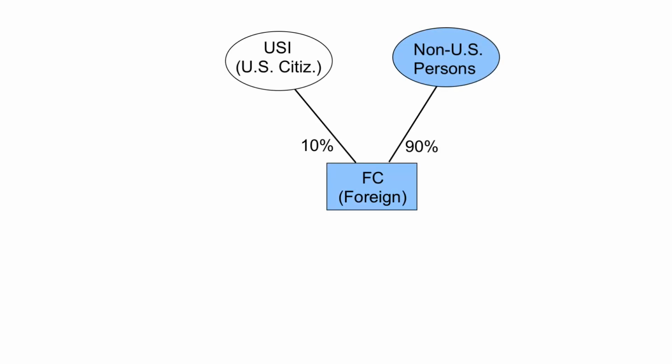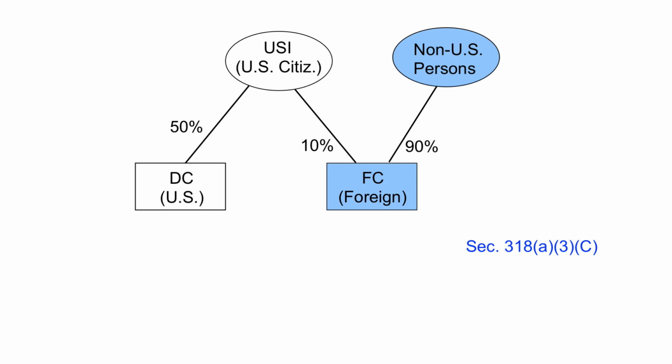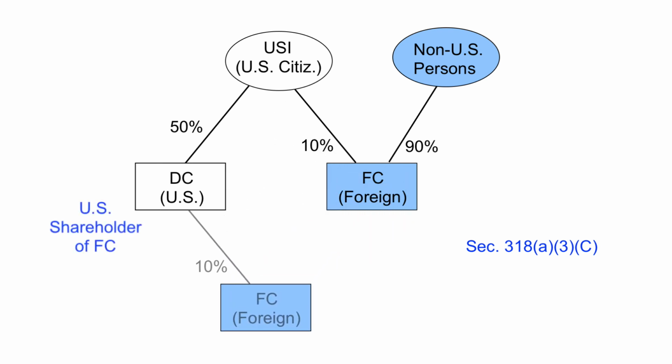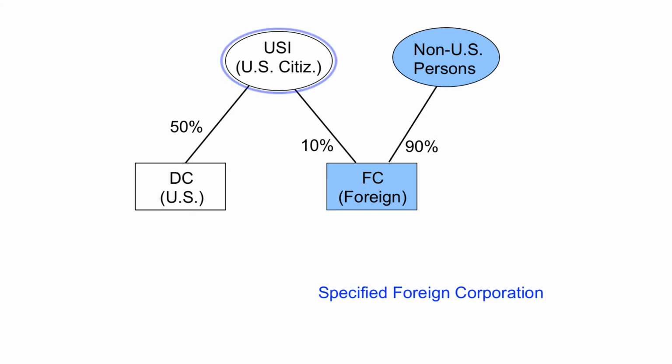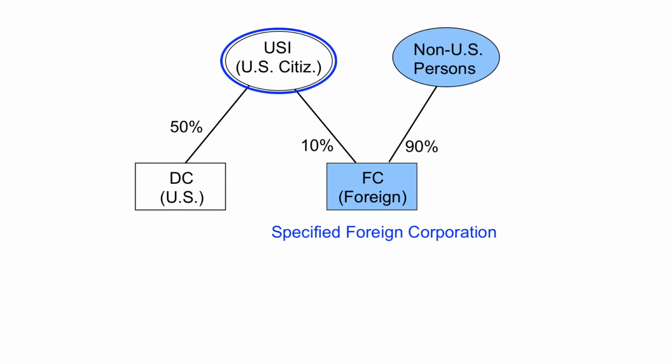Let's look at a similar but less complicated structure. USI owns 10% of FC, and the remaining 90% of FC is owned by unrelated parties. USI also owns 50% of DC, a domestic C corporation. Under Section 318(a)(3)(C), DC is treated as owning the stock owned by USI. This makes DC a U.S. shareholder of FC, and FC is a specified foreign corporation. Thus, USI is required to include amounts in gross income by reason of Section 965 with respect to FC.